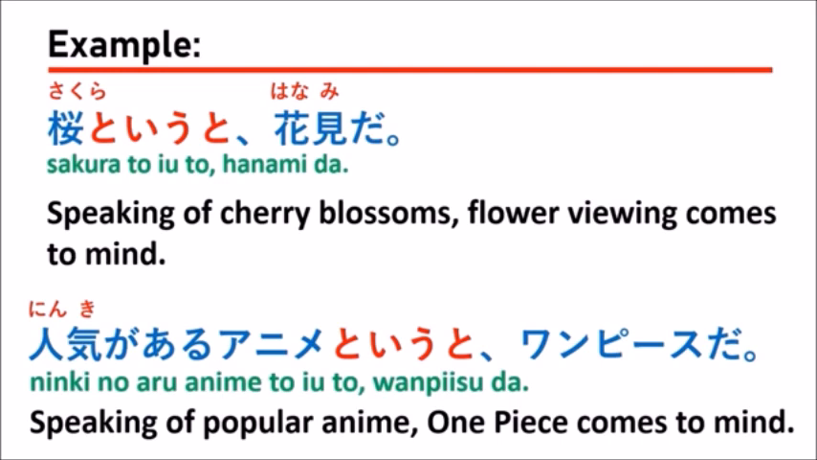And for the second sentence, they say, 人気があるアニメというと One Piece だ。That means when you're talking about popular anime, you think about One Piece. One Piece is the name of an anime story in Japan, and it's really famous.